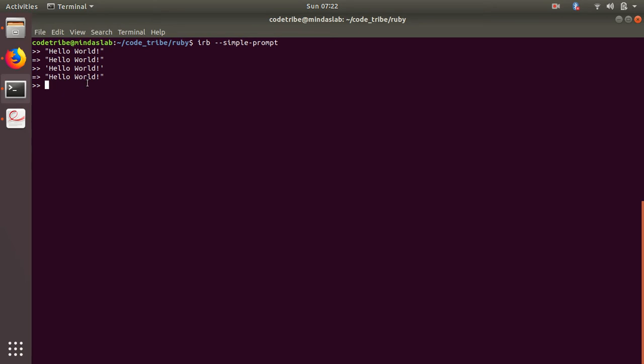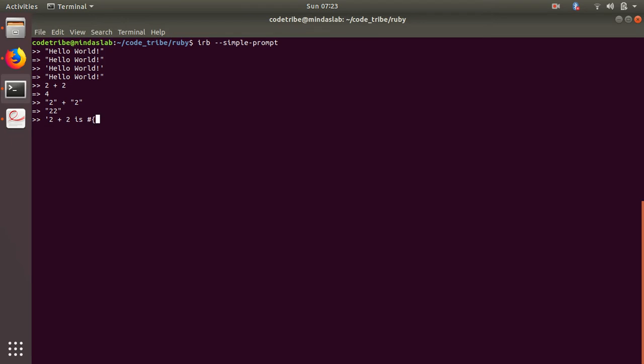Let me put something like this. 2 plus 2 is 4, right? But if I put the string "2" plus another string "2", it gives 22. Now let me write this thing as a string: "2 plus 2 is", and let me put single quotes first.